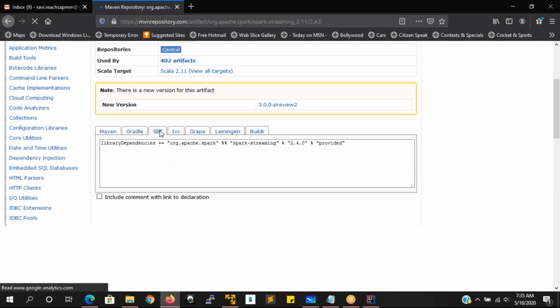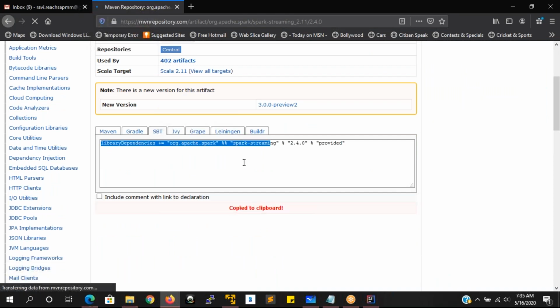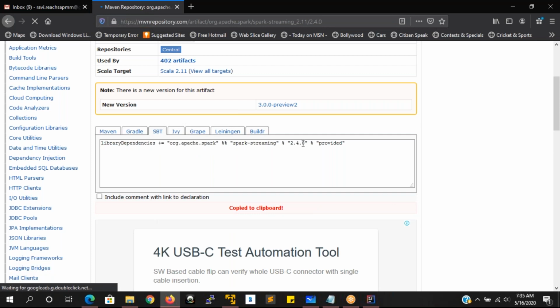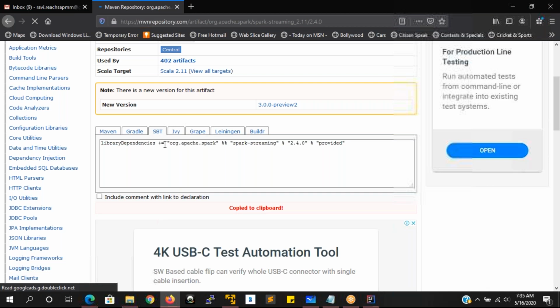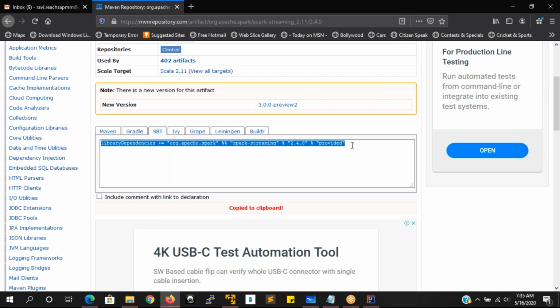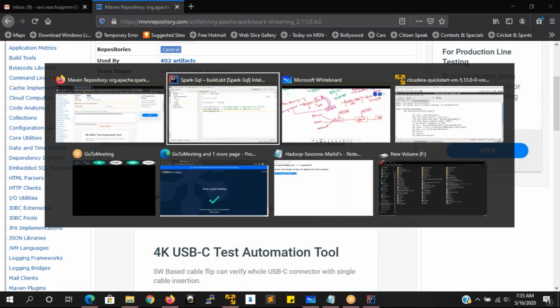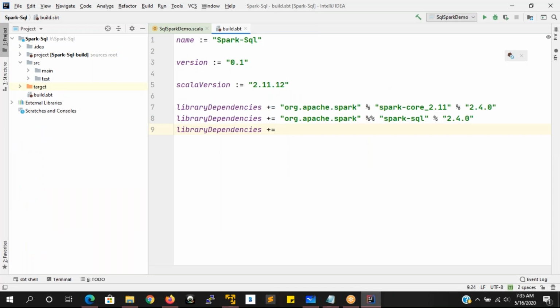And go to the SBT. Here the SBT is already showing. Just copy paste it. Control C. And then go to your IntelliJ IDEA. Just copy paste the complete thing.